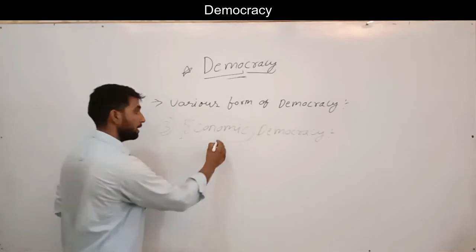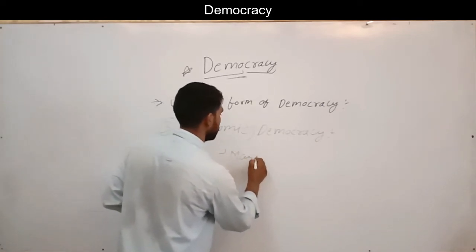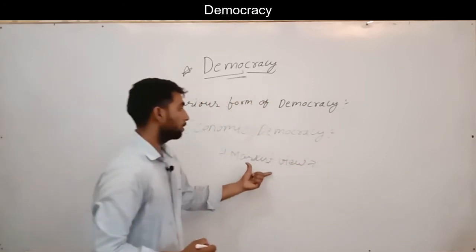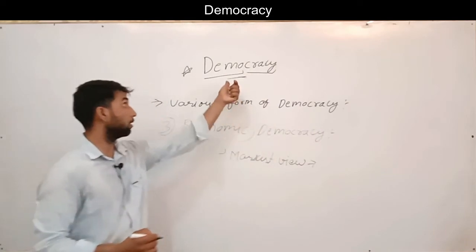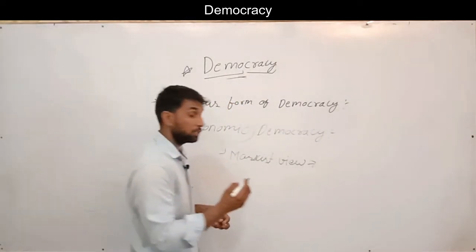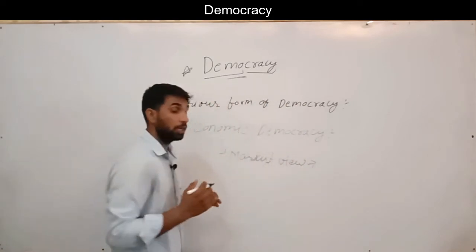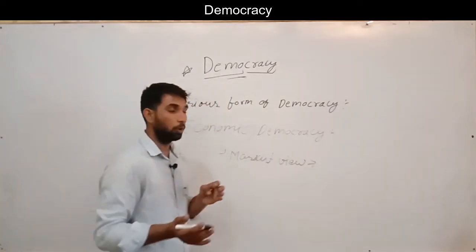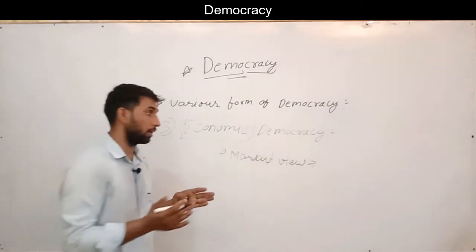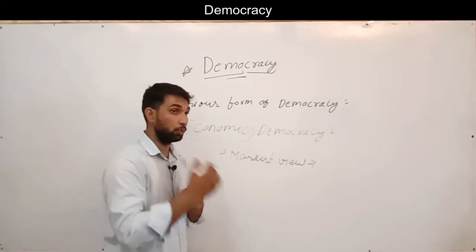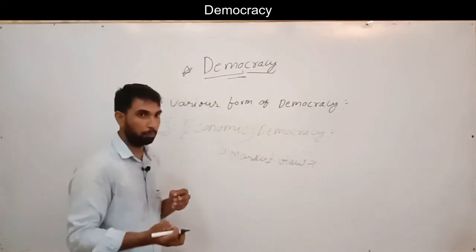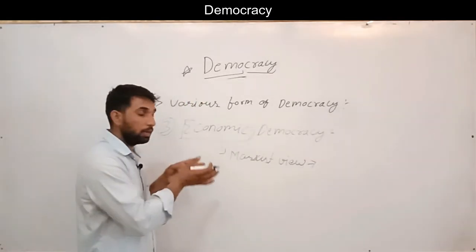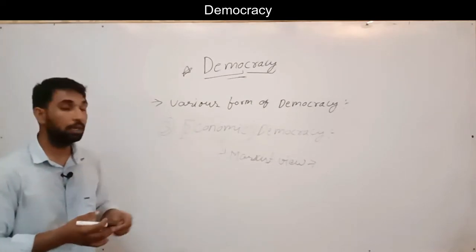So according to Marx and the Marxist view, the democracy is called capitalist democracy. It means that capitalist society was divided into two classes, the capitalist or bourgeois class and the proletarian class. The capitalist class used the labor of the proletarian class for the development of the capitalist class itself. So that's why economic democracy.